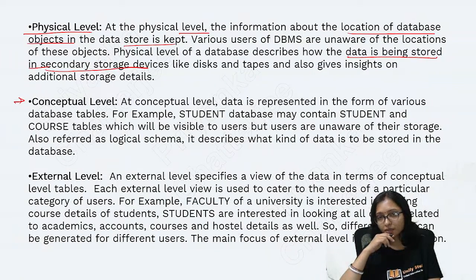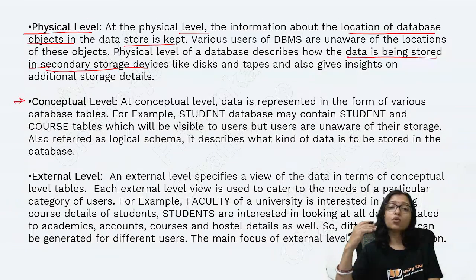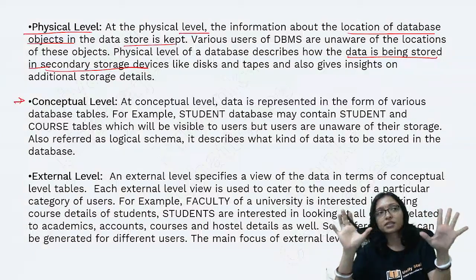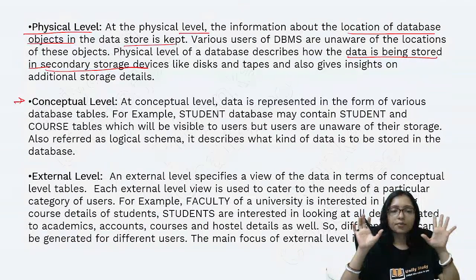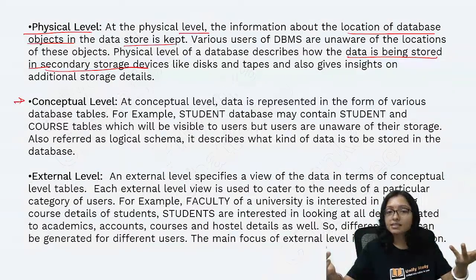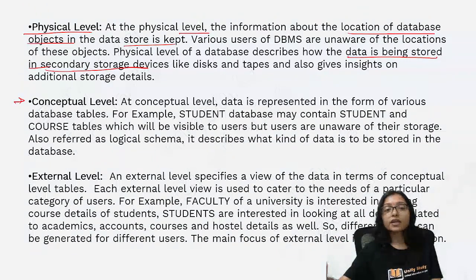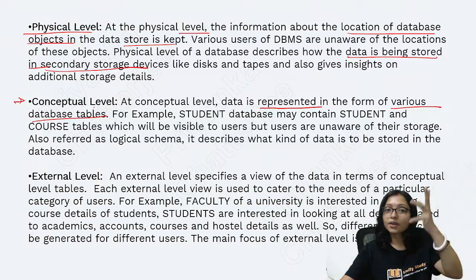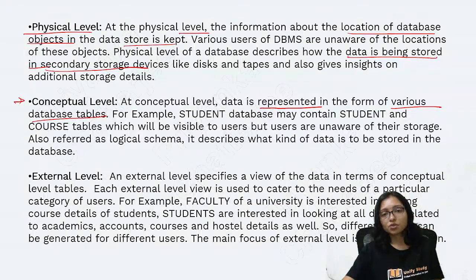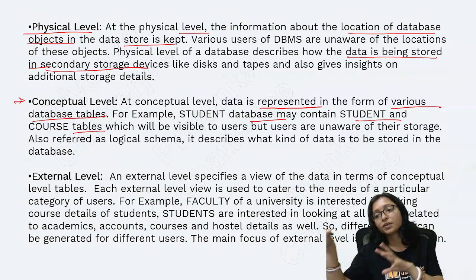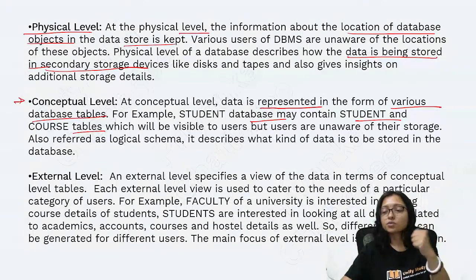Now what is the conceptual level? Conceptual level means you are able to understand, you are visualizing the database. We are representing it as a table. There will be this many attributes, this much data, we are representing it, right? So when the data is represented in the form of various database tables, how you are representing it, that is your conceptual level. So a student database may contain a student table and a course table. What the tables will be, how many tables there will be, that is the conceptual level. Next level is the external level.